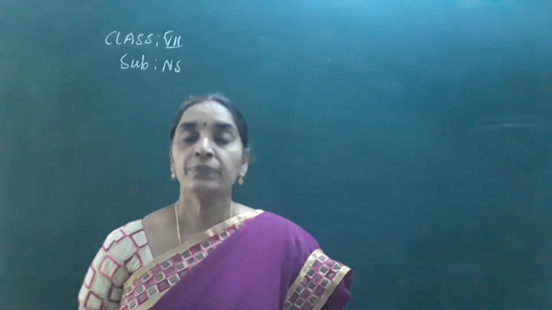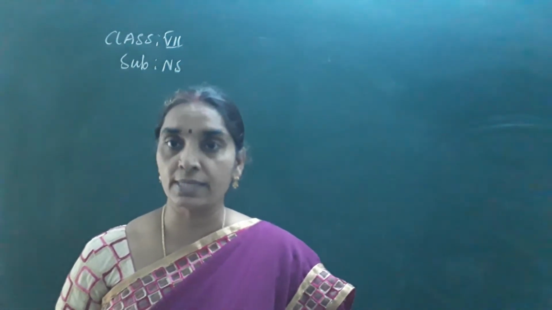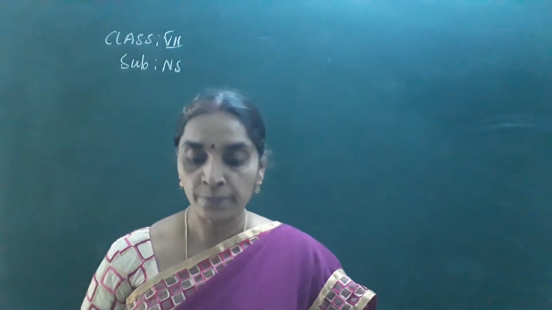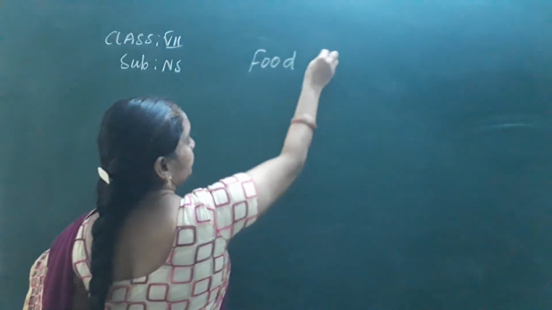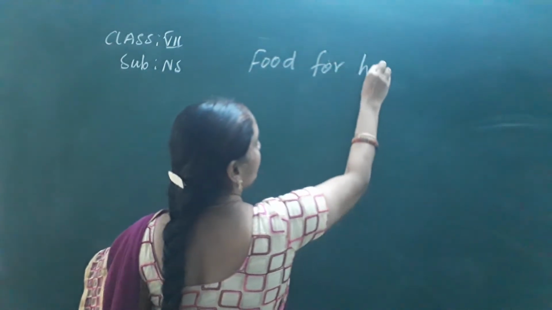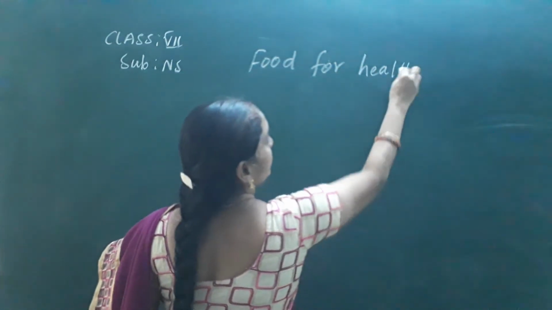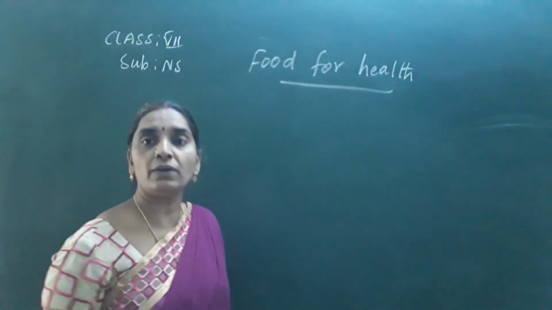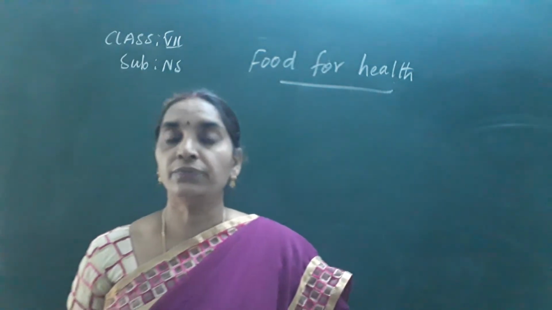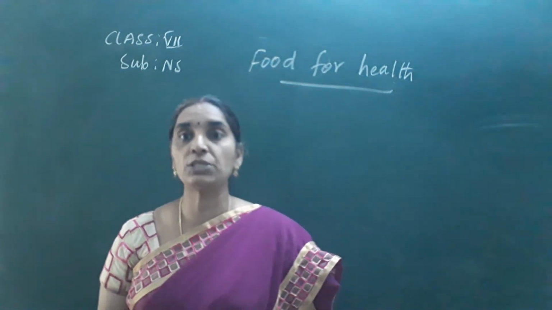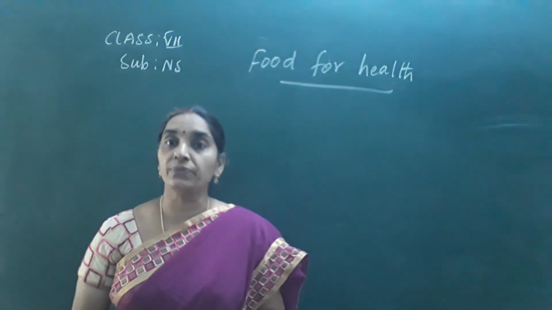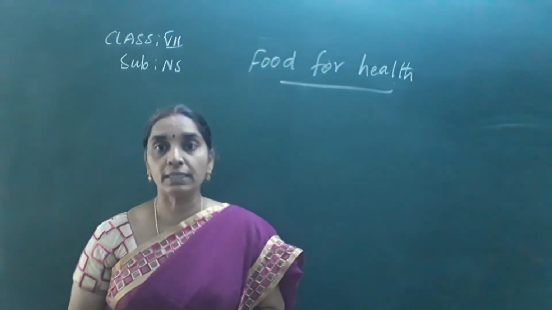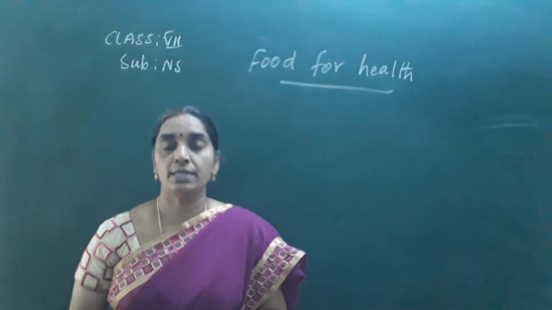Okay, let's start. In this lesson on food components, we are learning about food for health. What is the lesson name? It is food for health. Why do we need food, children? We need food for energy, to keep our health in good condition, for growth and proper development of our body, and to protect ourselves from various diseases. You know very well, isn't it?